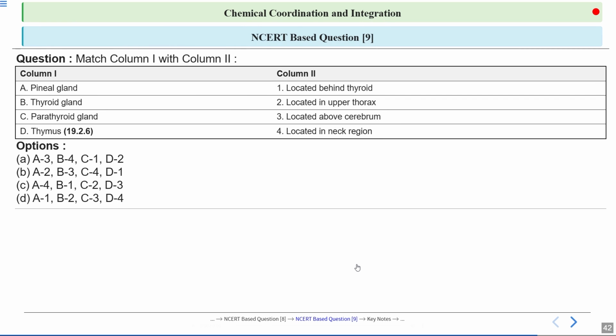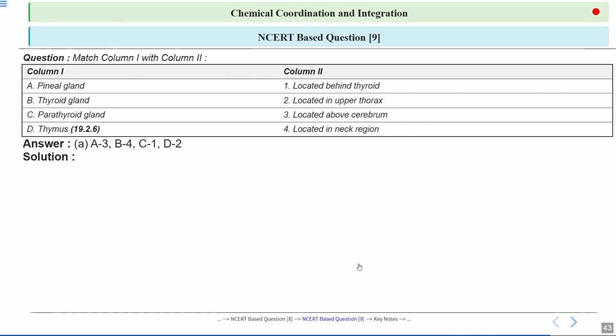Question number 9 is of the match the following type. So we have been given 2 columns, column 1 and column 2. We have to correctly match column 1 with column 2. And we have been given 4 options, and we have to opt for the correct one. So let's see the answer.